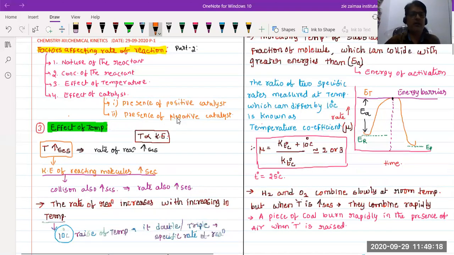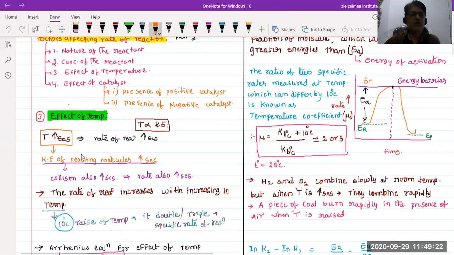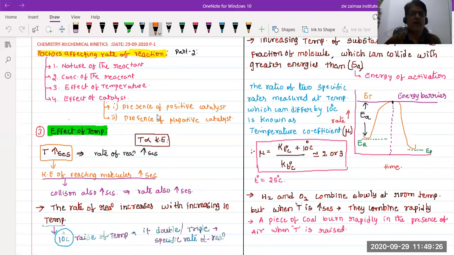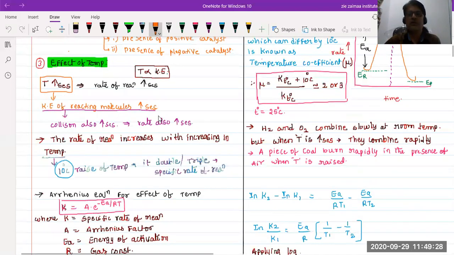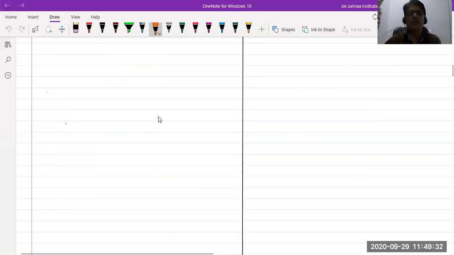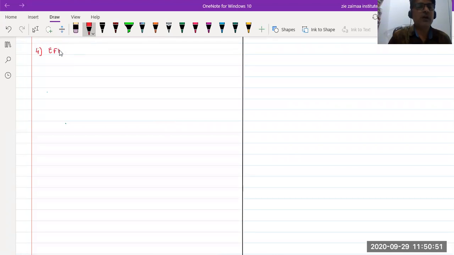What is the effect of temperature? See, this is complete. Now let us start the fourth one, beta. Effect of what? Catalyst. Okay. Effect of catalyst. So let us start the last, fourth factor of the rate of reaction. What is the effect of catalyst?